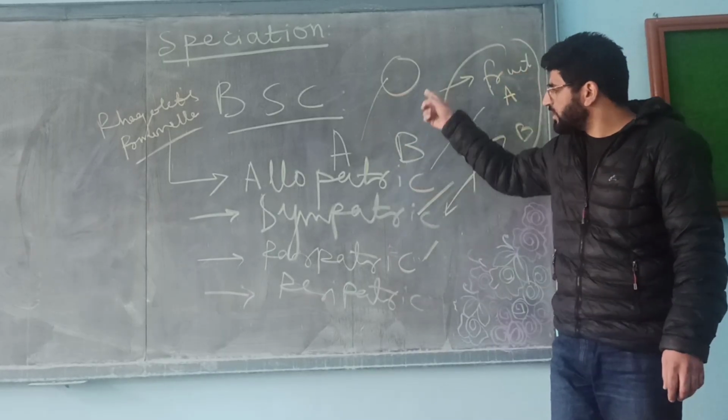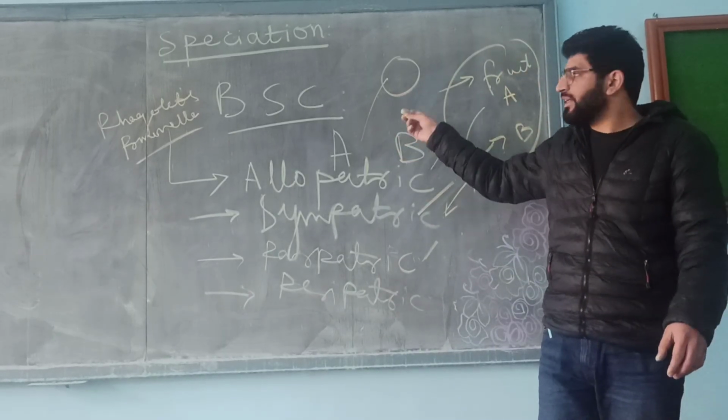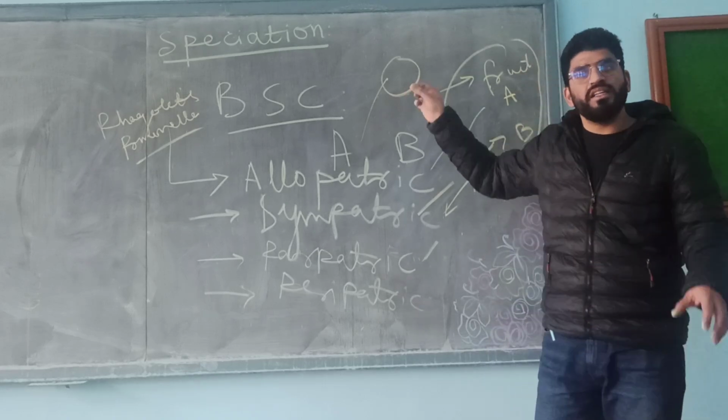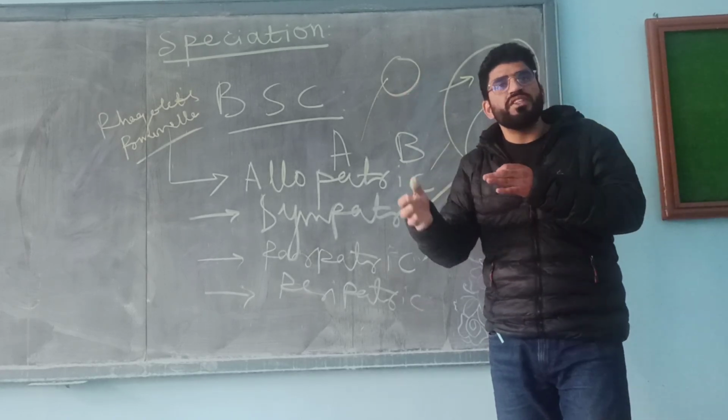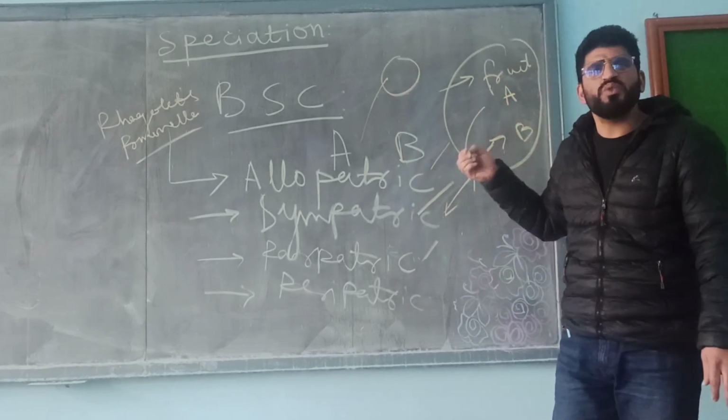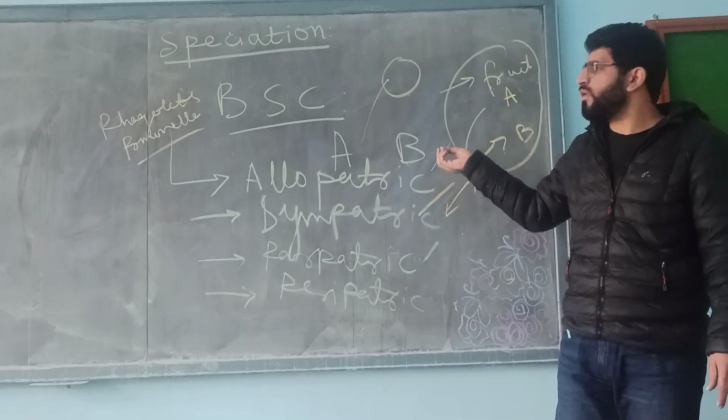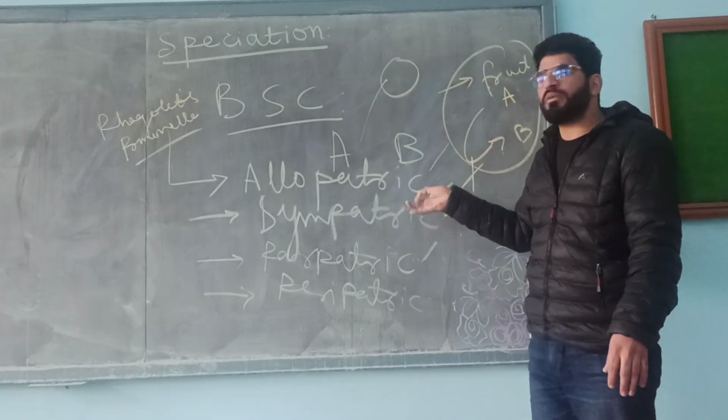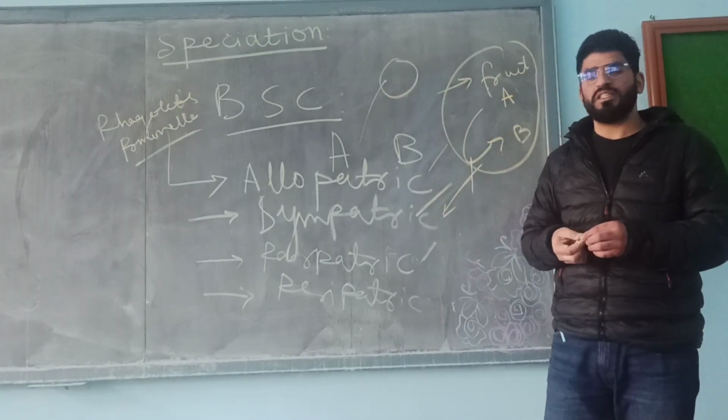Although the flow is continuous between the two, the populations develop certain features mainly due to this reduced gene flow. With the passage of time, they diverge into two distinct species.